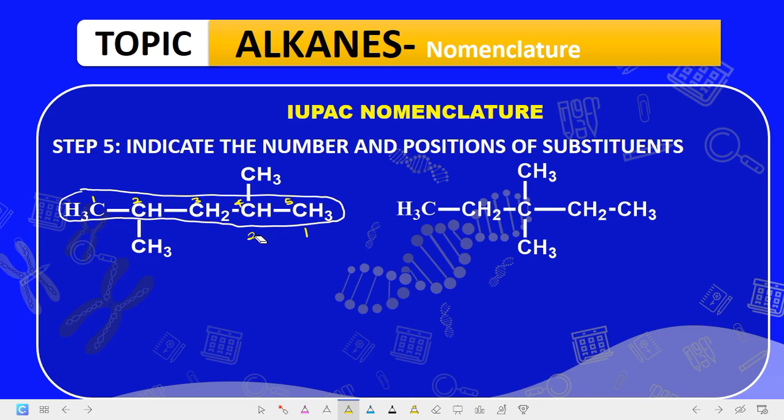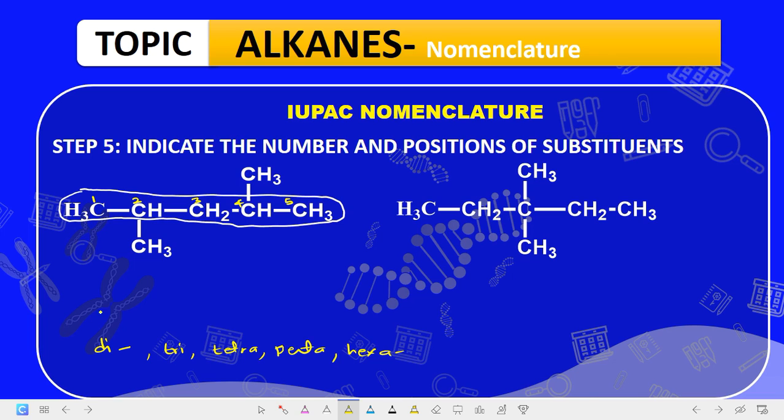So let's erase the one under. Now there are two substituents there, so you use the prefix di. If there are two substituents, you use the prefix di to represent them. If there are 3, you use the prefix tri. If there are 4, you use the prefix tetra. And if there are 5, penta, and hexa for 6.